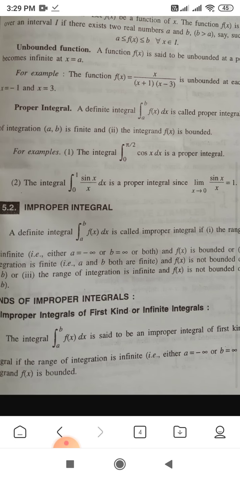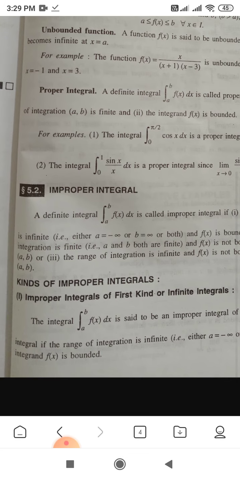There are three conditions for having an improper integral. Either the limit is infinite and the function is bounded, or the limit is finite and the function is unbounded, or both: the range of integration is infinite and the function is not bounded. These are the three conditions for an improper integral.